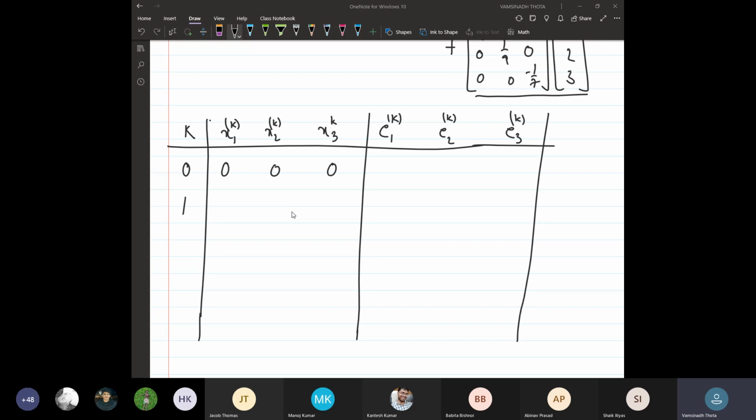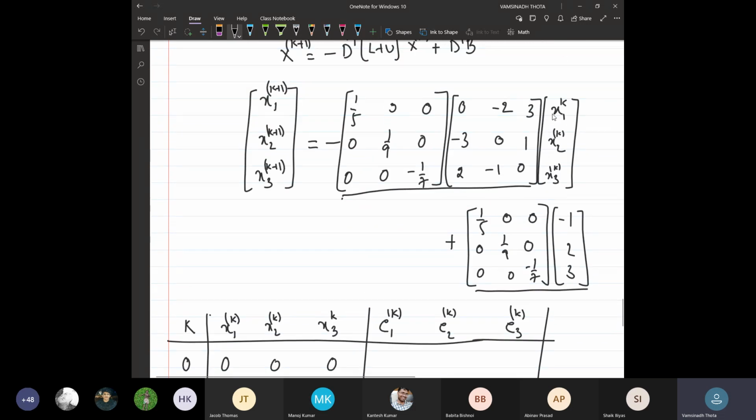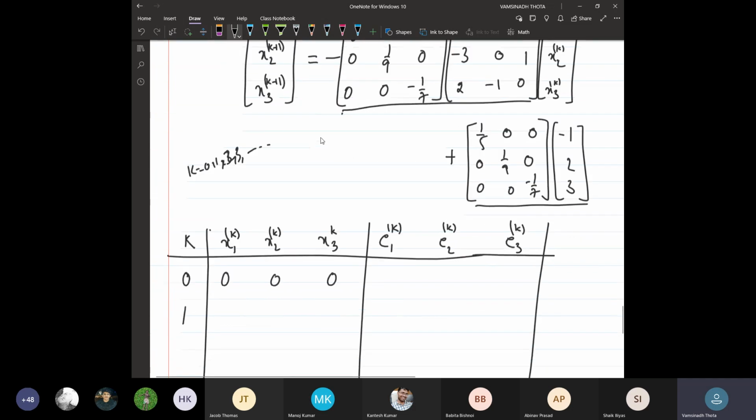How do we evaluate? Using the previous formula only. Substitute 0, 0, 0 here. This formula is for k running from 0, 1, 2, 3, and so on. Then what are the first values?